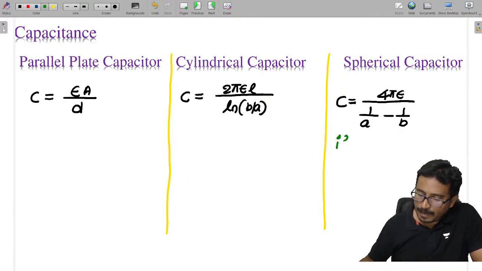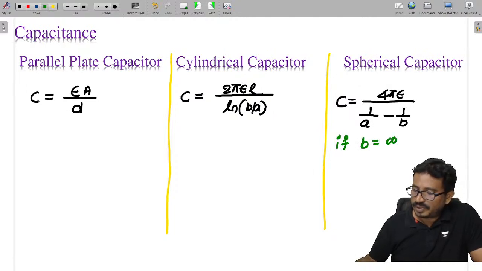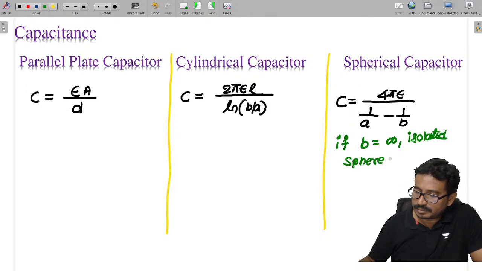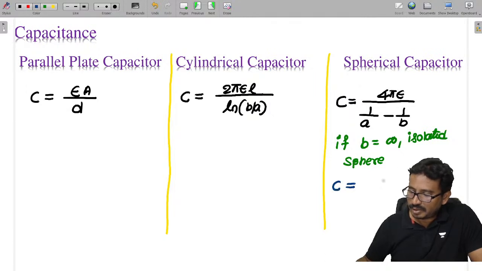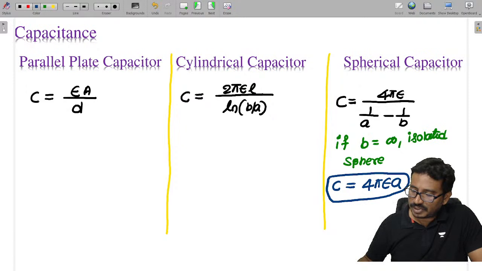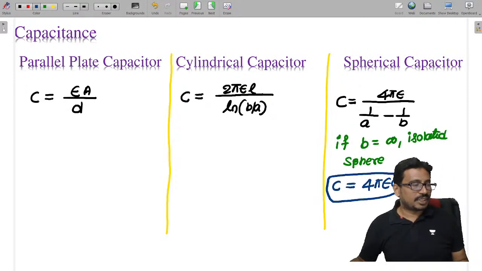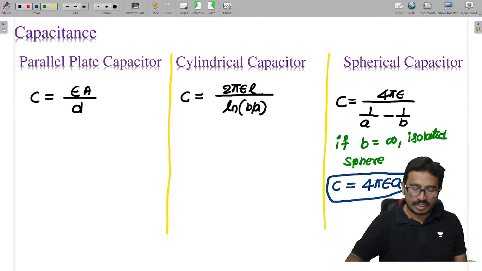If b equals infinity, we call this an isolated sphere. The capacitance of an isolated sphere is C equals 4 pi epsilon a.